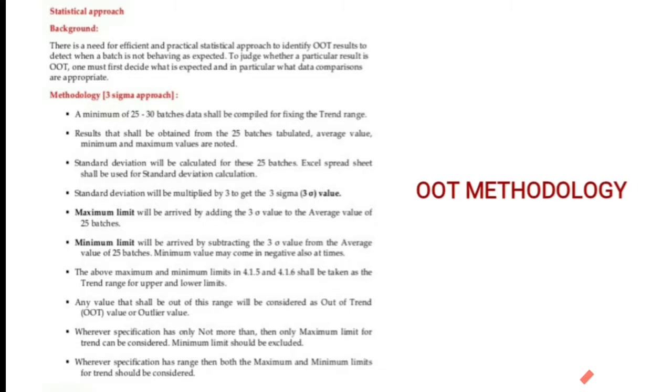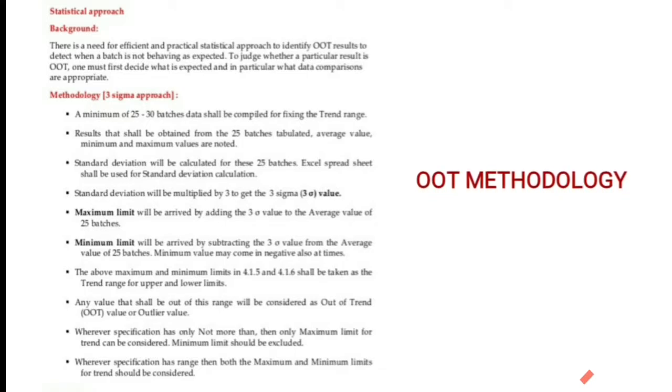For example, my 3 sigma value is 4.5 and my average mean value is 100.5. We will subtract both, and my value is coming 96. Approximately that limit is coming 5%. Any value that is out of the range will be considered out.